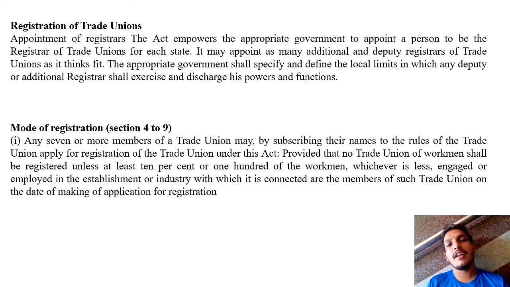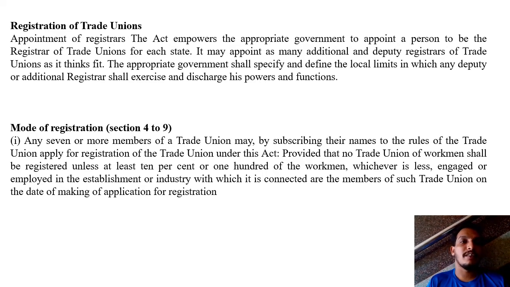Provided that no trade union of workmen shall be registered unless at least 10% or 100 of the workmen, whichever is less, engaged or employed in the establishment or industry with which it is connected, are members of such trade union on the date of making the application for registration.